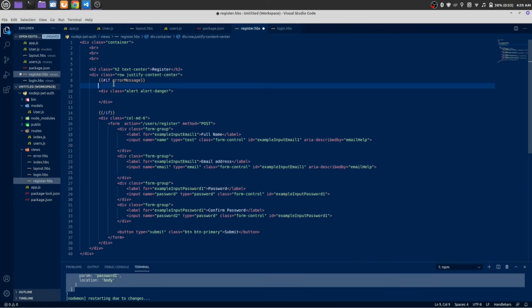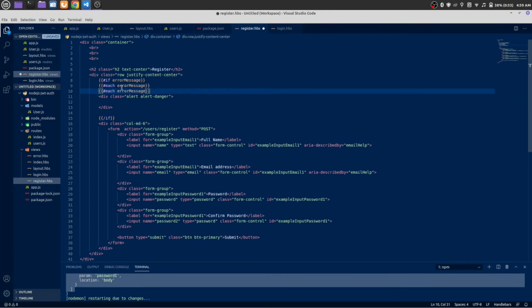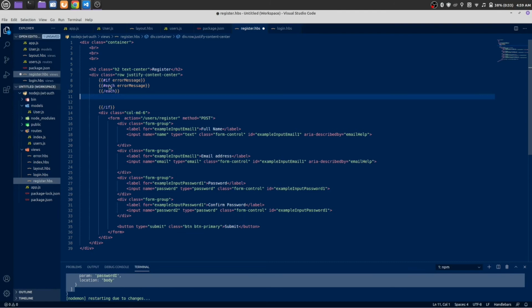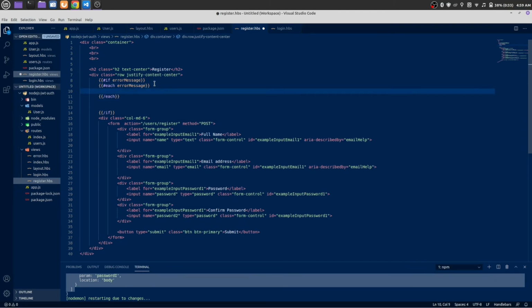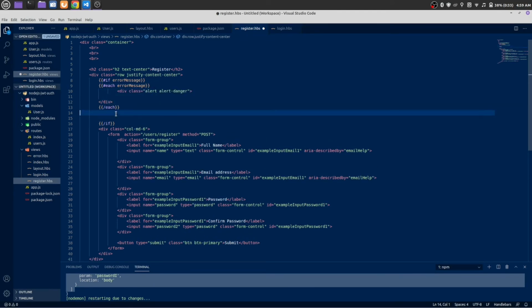For using a for loop, here in handlebars we are going to use the each keyword, each error message. Copy this, paste it below. We need to close the each tag like this.